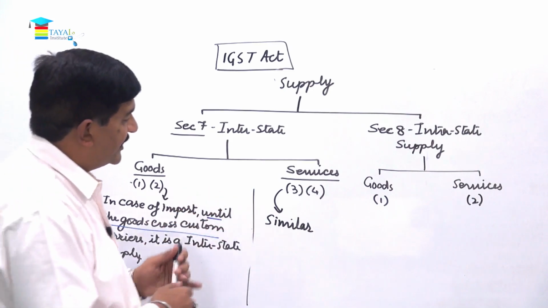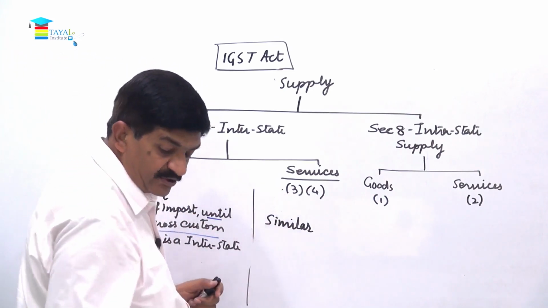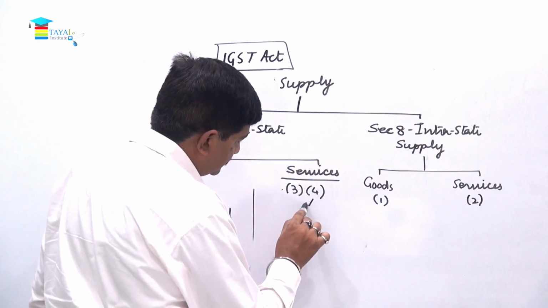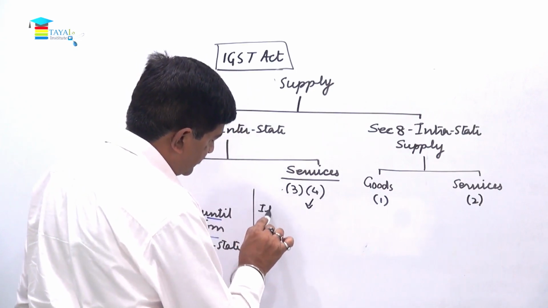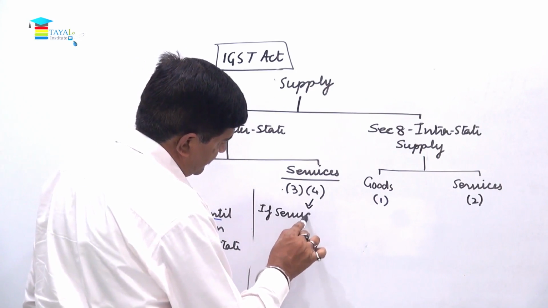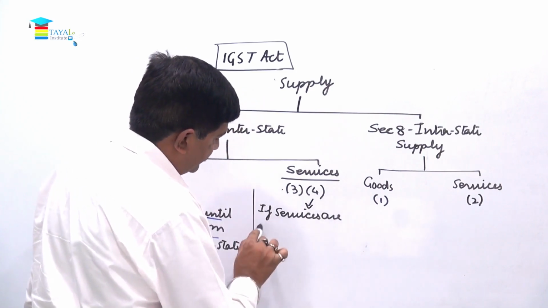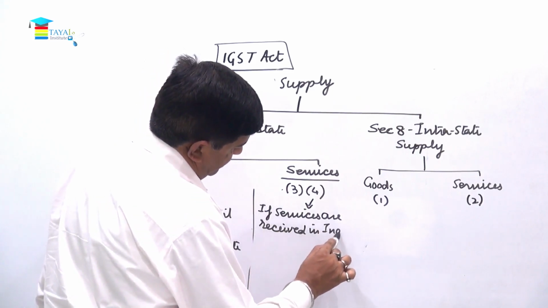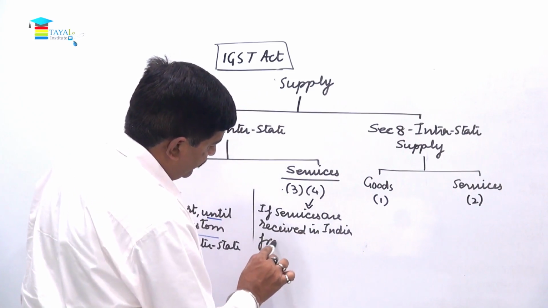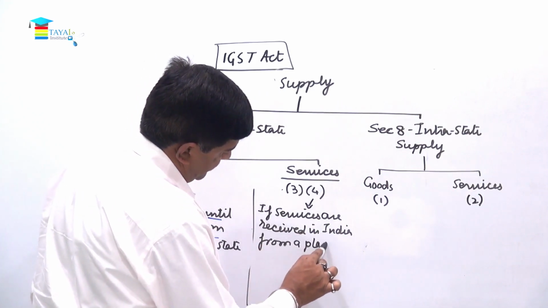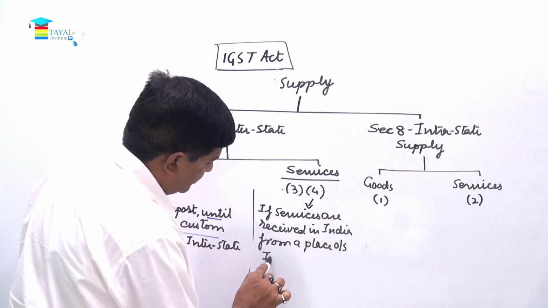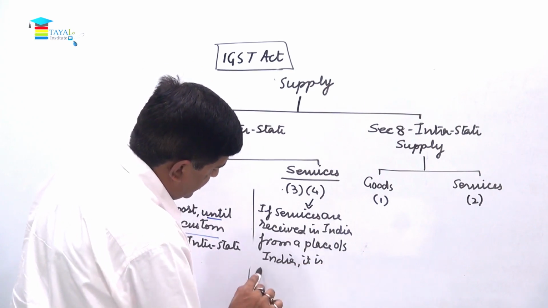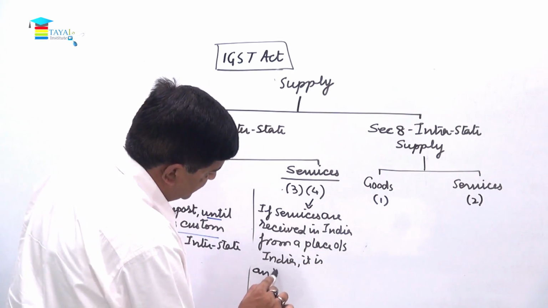Now the same thing applies in relation to service, but in the case of services there is no crossing of customs barriers. So here we can simply say, if services are received in India from a place outside India, it is an interstate supply.